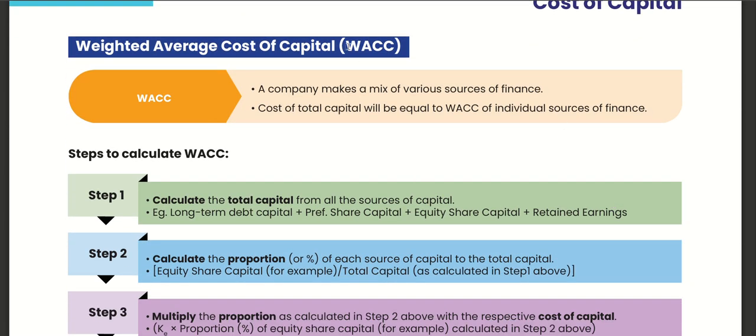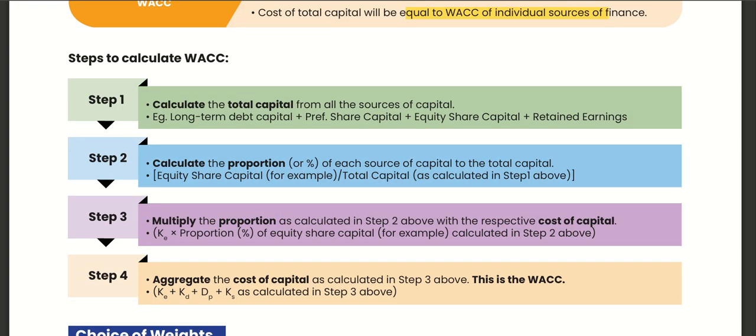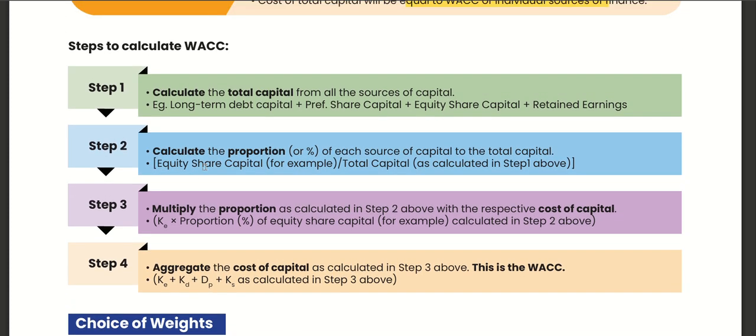Weighted average cost of capital, WACC. A company mixes various sources of finance. Cost of total capital will be equal to the WACC of individual sources of finance. How do we calculate WACC? Calculate total capital from all sources: long term, preference, equity, retained.